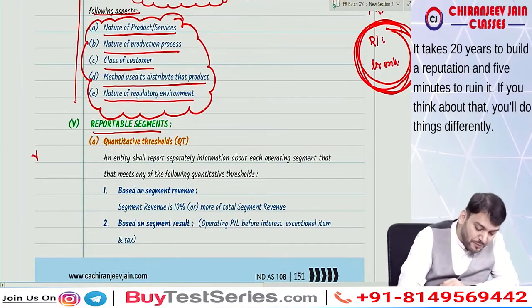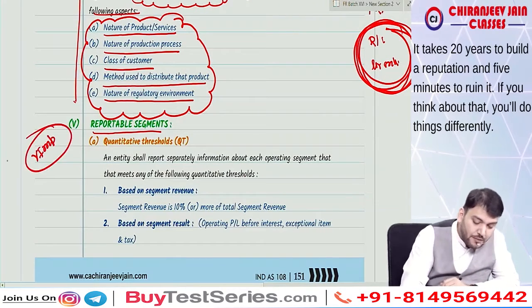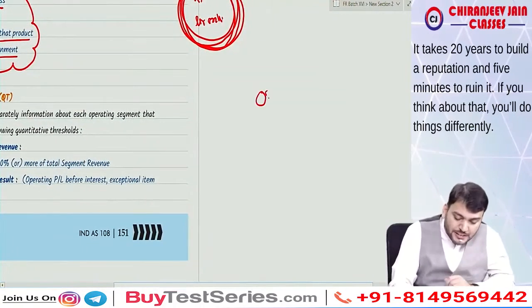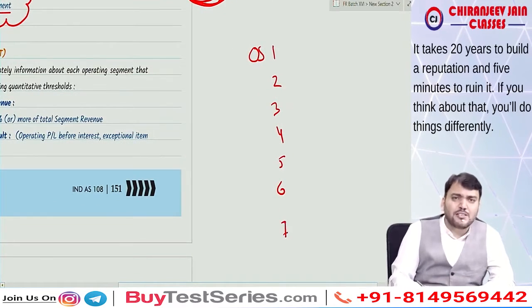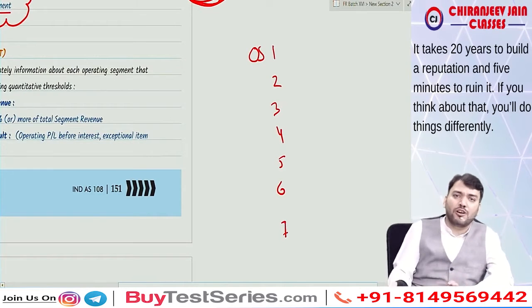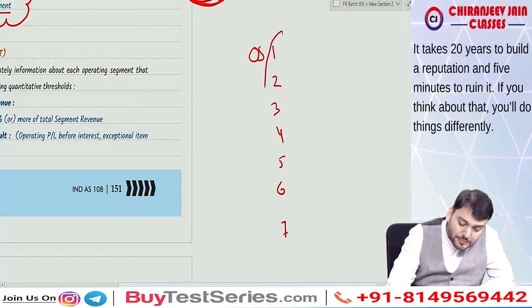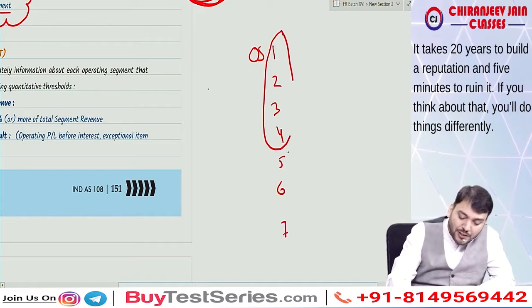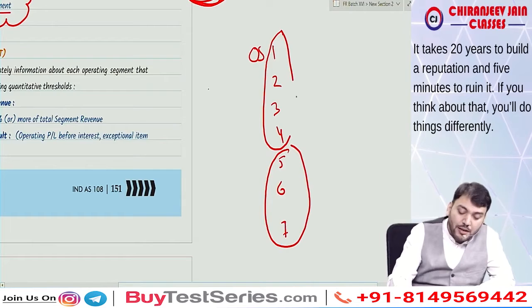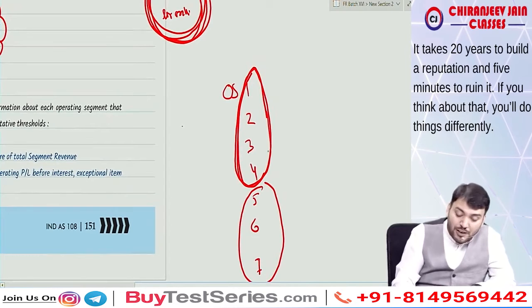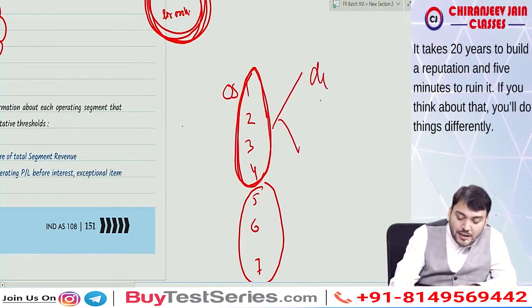Reportable segment, this is very important from examination point of view. Once you identify operating segments 1, 2, 3, 4, 5, 6, 7, either based on product or based on class of customer or based on location, that is not a problem. Once you have identified operating segments, some segments will be reportable and for some segments reporting is not required. So when does a segment become reportable, that we need to understand. For a reportable segment, disclosure is required separately.